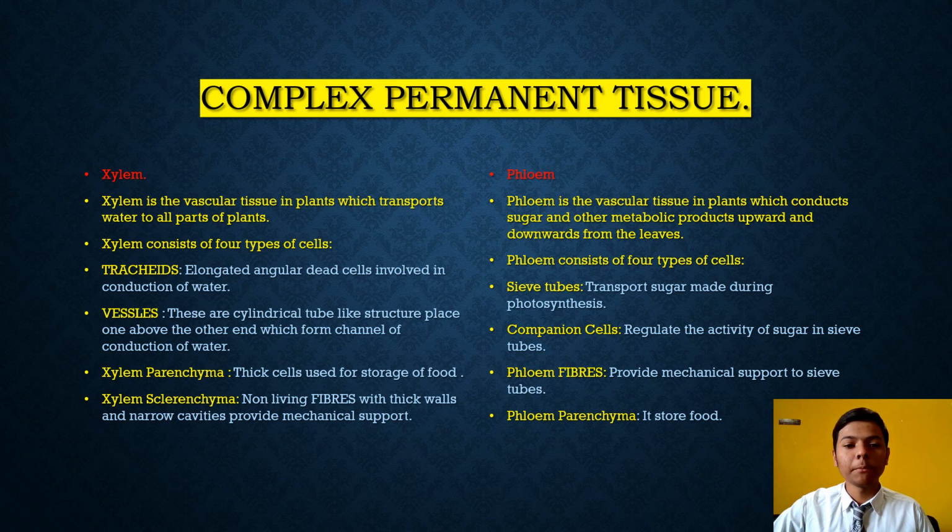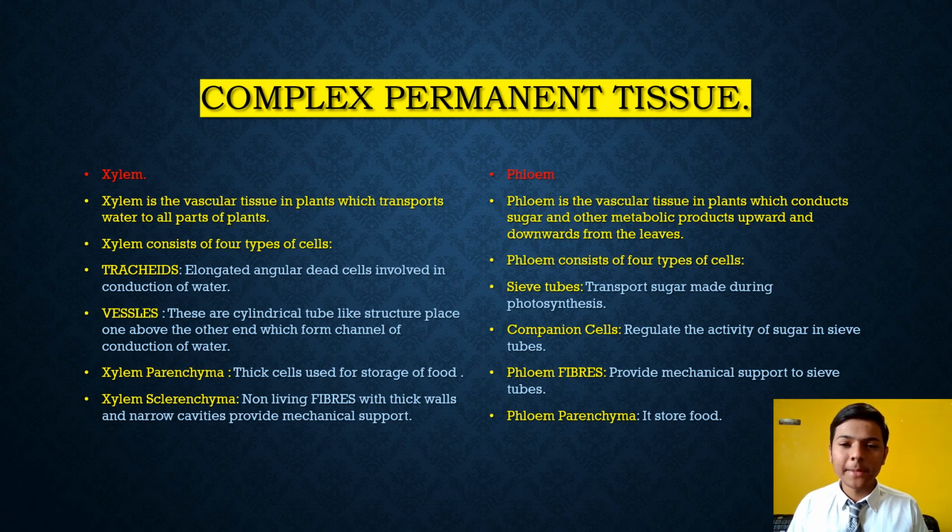Then we will come towards complex permanent tissue. Complex permanent tissue is of two types. First is xylem and second is phloem. Xylem, here is the definition you can see on your screen. Xylem is the vascular tissue in plants which transports water to all parts of plants.